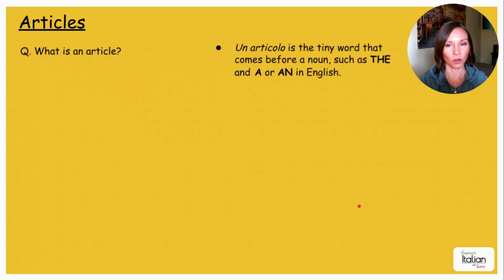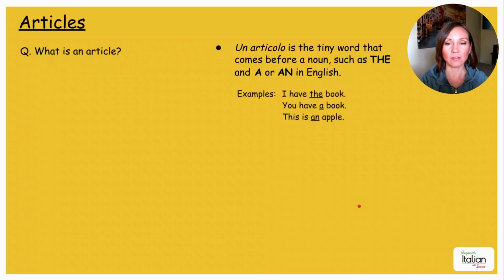Un articolo is the tiny word that comes before a noun, such as the and a or an in English. For example, I have the book, you have a book, and this is an apple. Okay, so these are the articles right here. Here's a definite article, an indefinite, and an indefinite article.